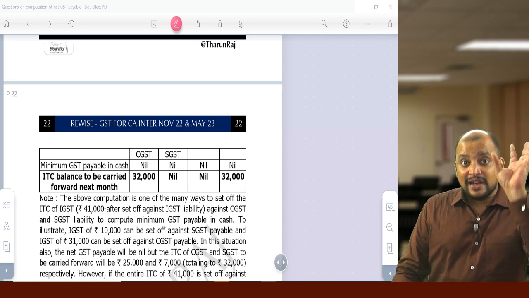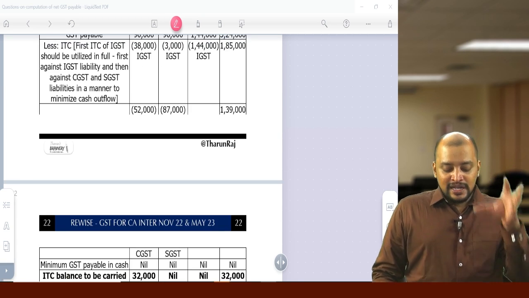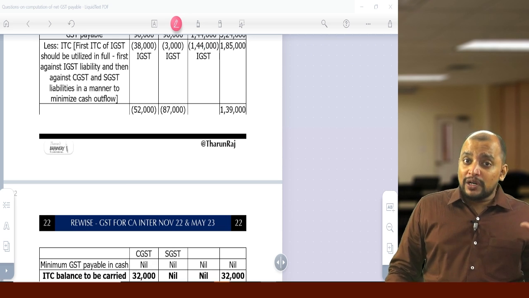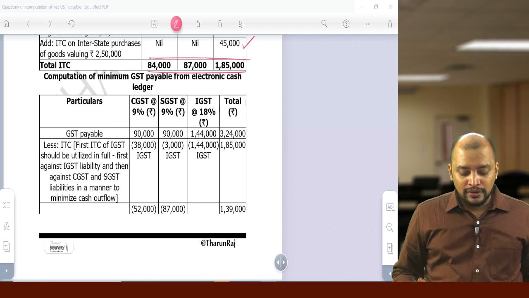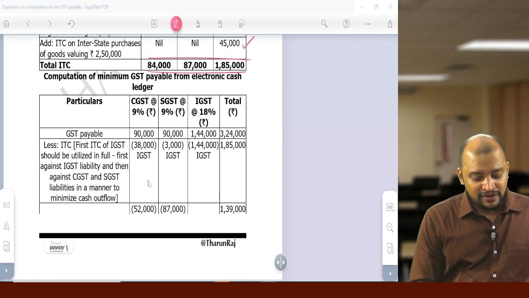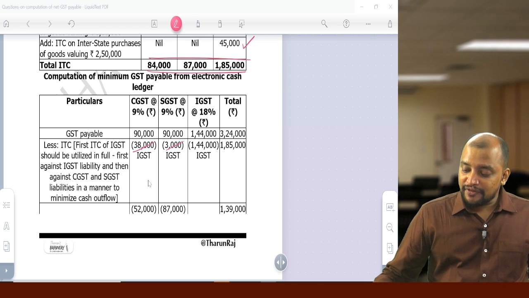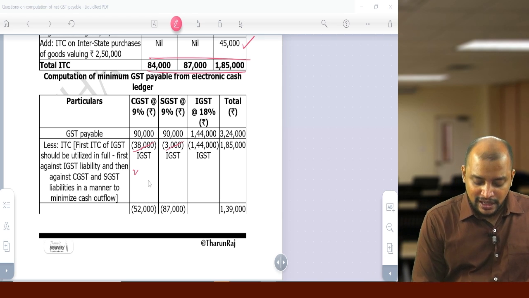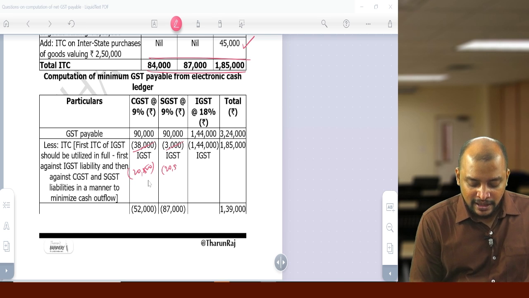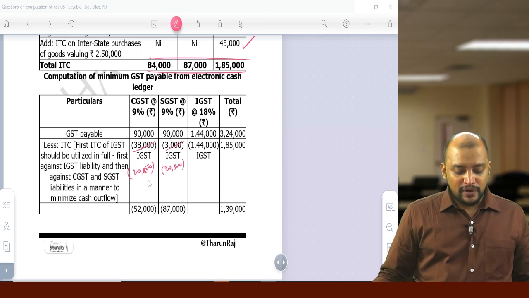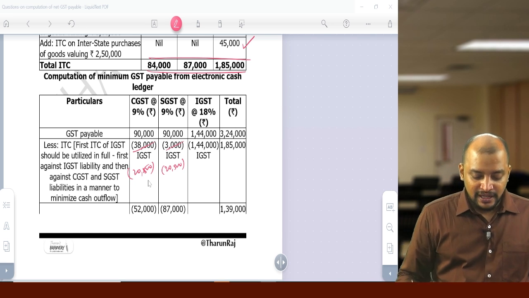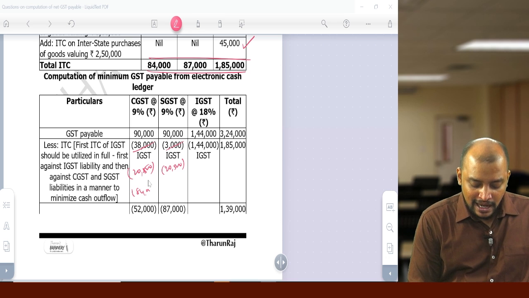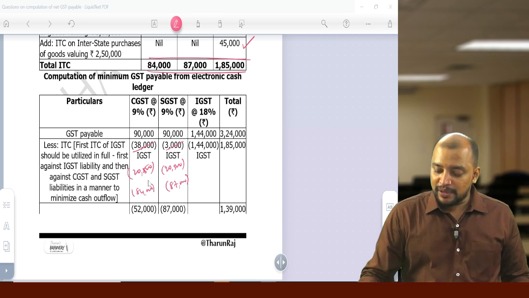Even alternative answers are there. That's what I am trying to say. So this 32,000 need not be the only answer. Another answer also, we can use 41,000 equally. So 41,000 divided by 2, that is 20,500 and 20,500 can be done. If you do it that way, then what will happen? We have 84,000 and 87,000. So see the net liability.